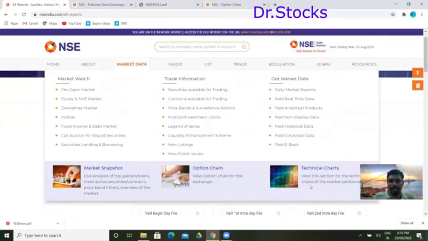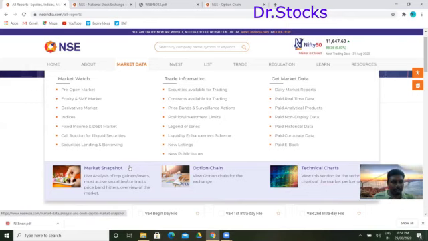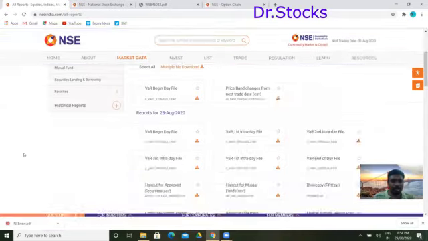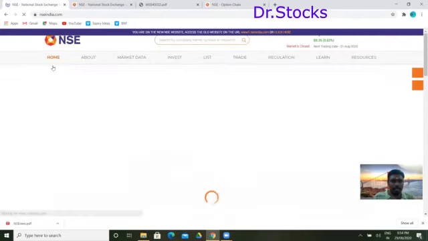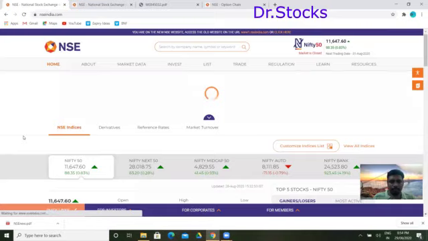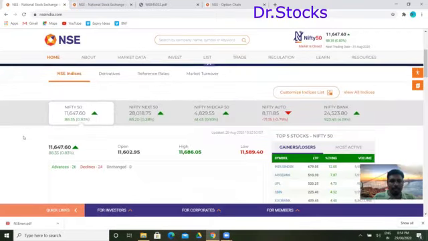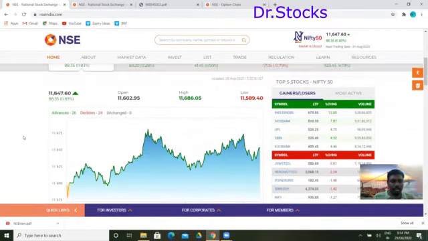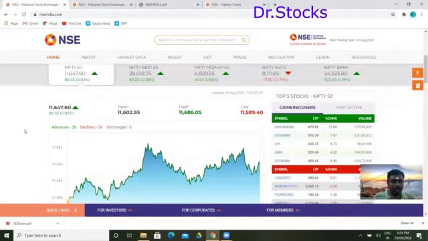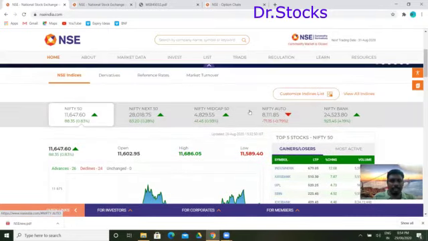So technical charts is something, and option chain is the old thing which we have, market snapshot. So this is something like you will be getting the new, that is like live analysis of top gainers and losers here. So that is the home site. So you'll be having all the things here, all the advances, declines, everything you are able to see here. All the lists you will be seeing in here.